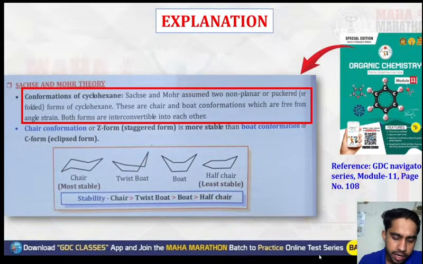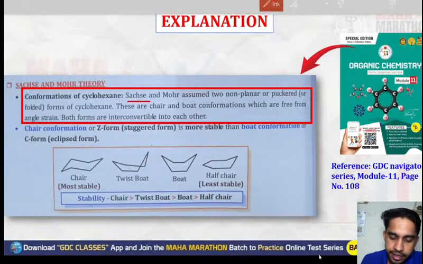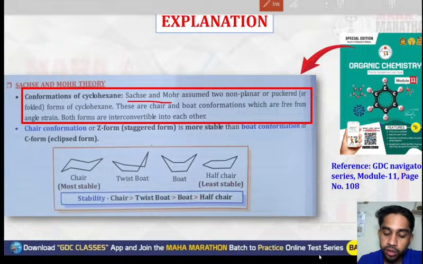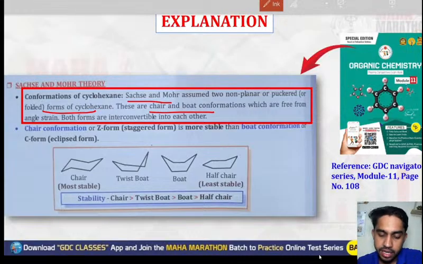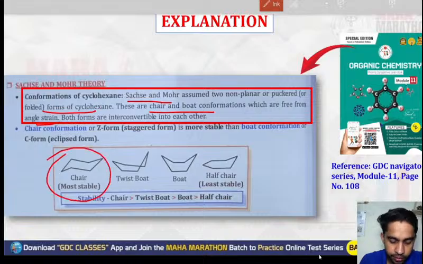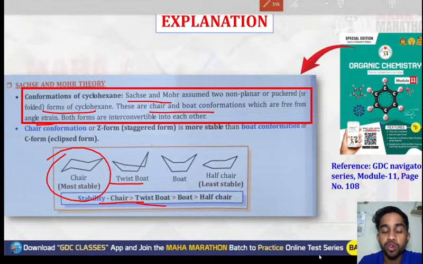Next, conformations of cyclohexane. Sachse and Mohr assumed non-planar or puckered, folded forms of cyclohexane, and these are the chair and boat conformations, which are free from angle strain. The most stable form is the chair form, then the twist boat form, then the boat form, and at last the least stable form is the half chair form.